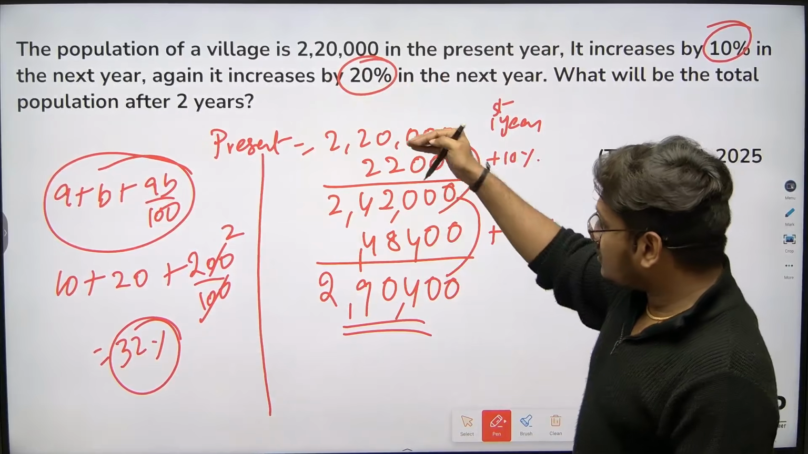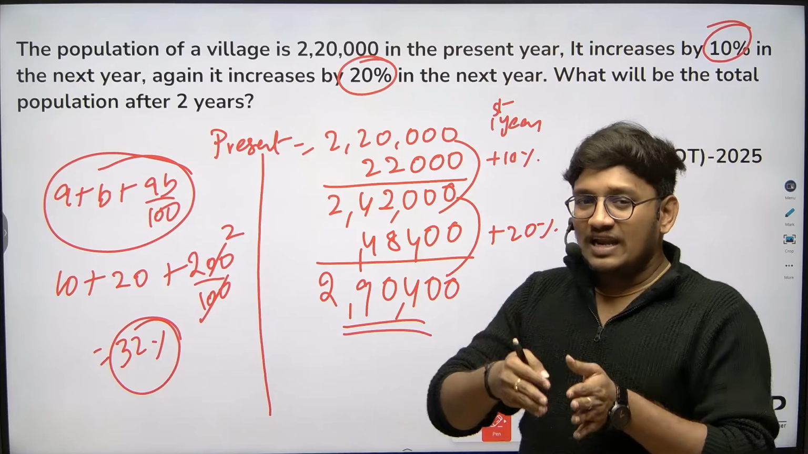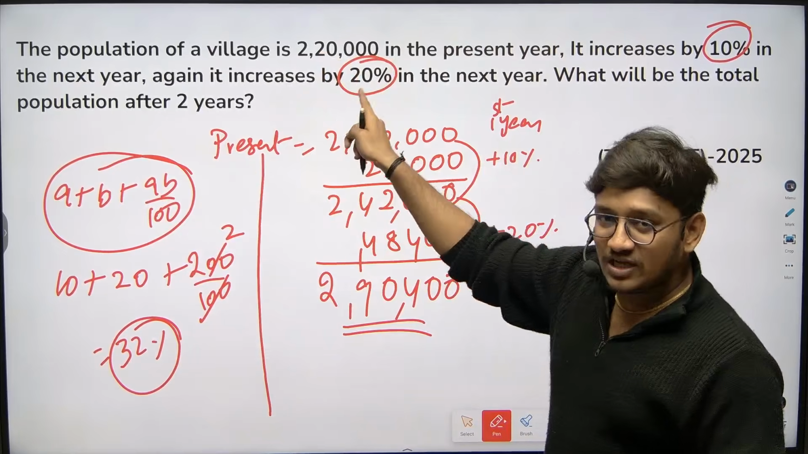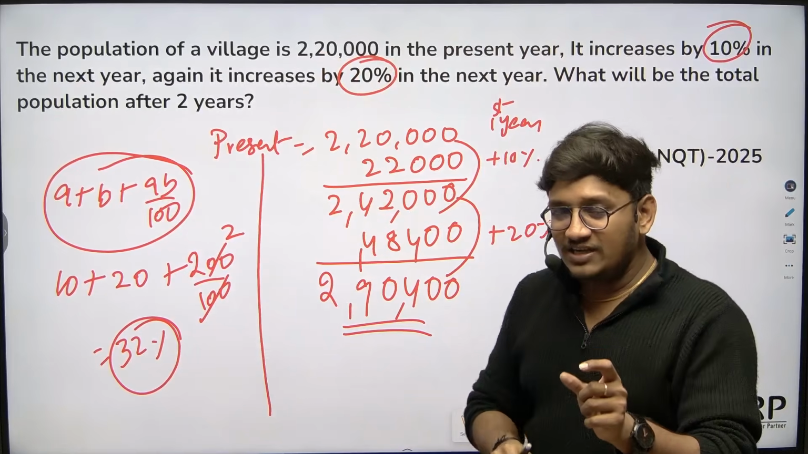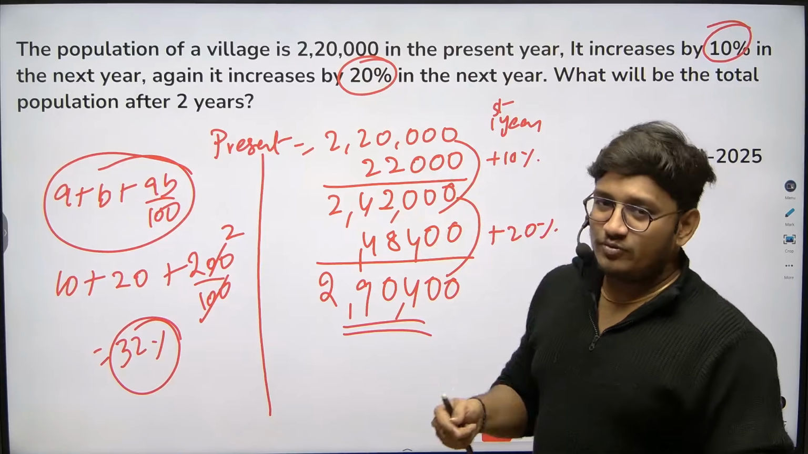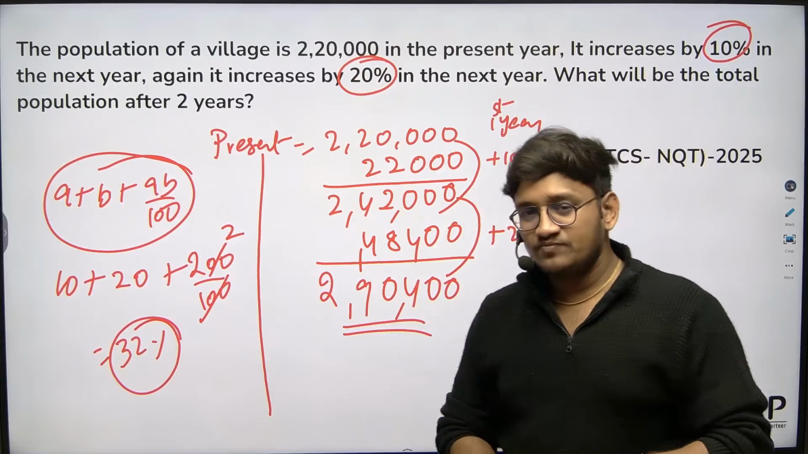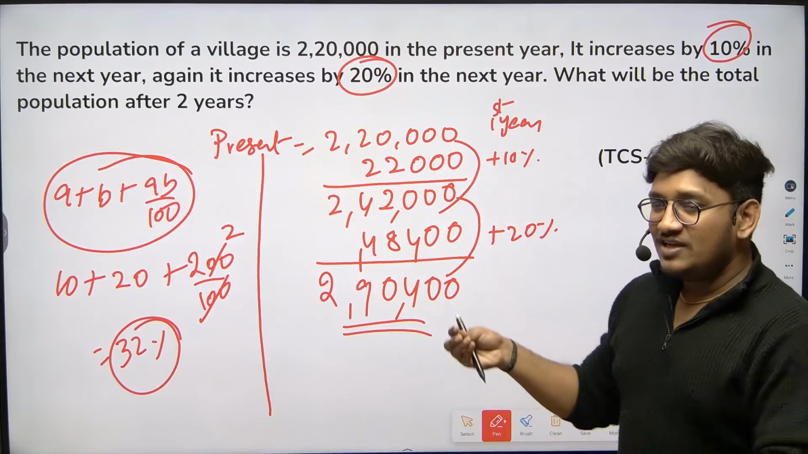So instead of doing step by step, if you want to calculate it directly, you can calculate 32% of 2,20,000, add whatever value you will get to that same value again, because it is getting increased, right? So you will get the same answer, 2,90,400. Hope you all are clear with this question.